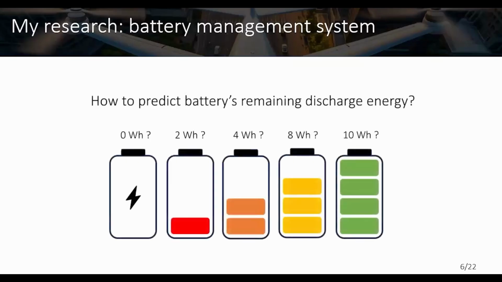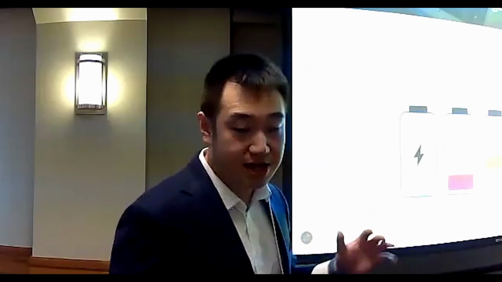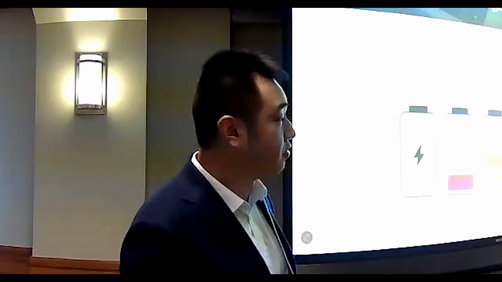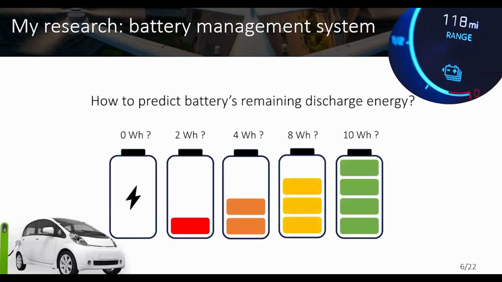So my research is on the battery management system. I'm a battery operations engineer, and one key functionality of this battery management system is to predict how much energy remains during battery operation. This quantity is a direct indicator of the aircraft's remaining flying range during operation. Similarly, we have electric vehicles nowadays, right? For electric vehicles, we also need to estimate the battery's remaining discharge energy during vehicle operation in order to predict the remaining driving range.